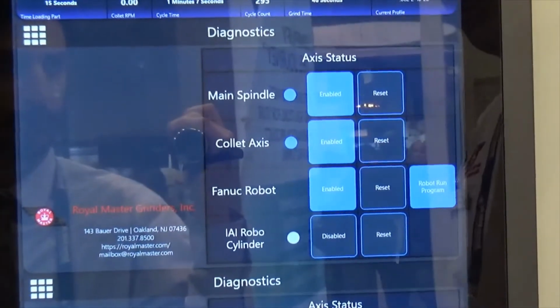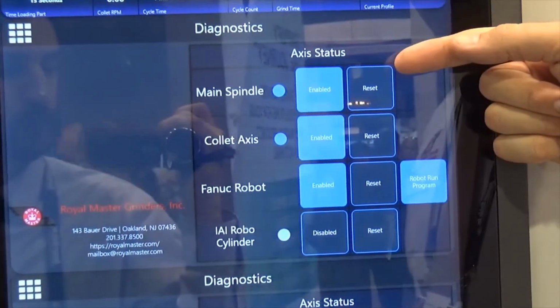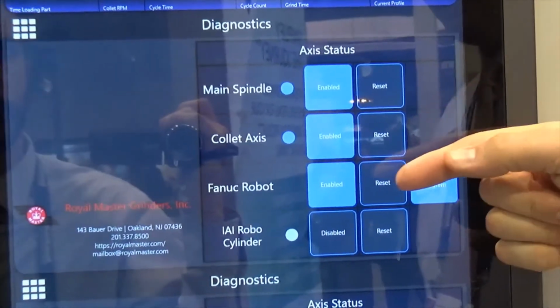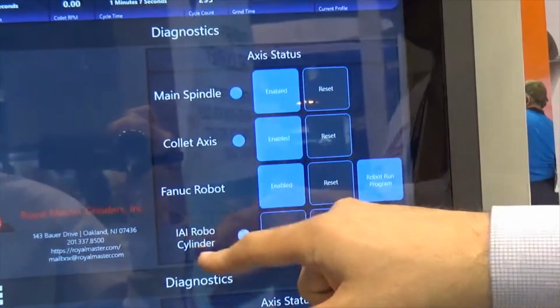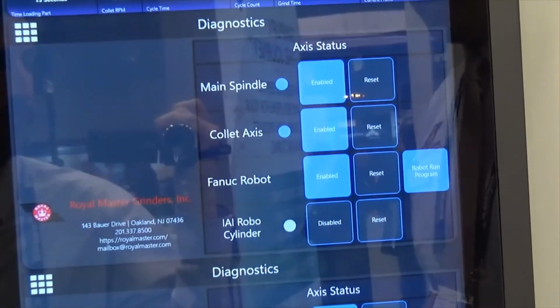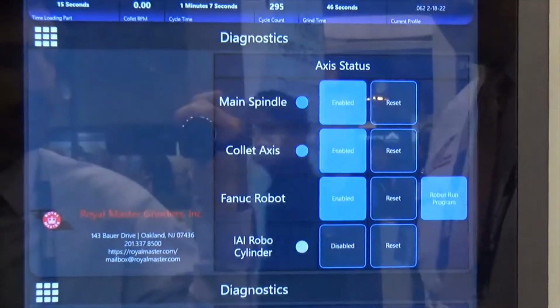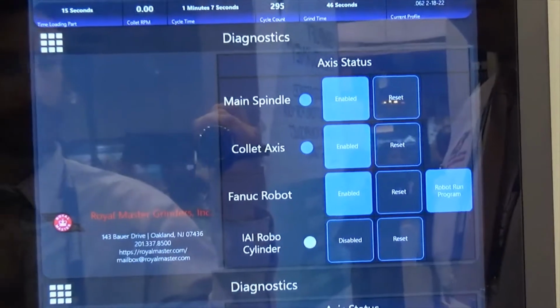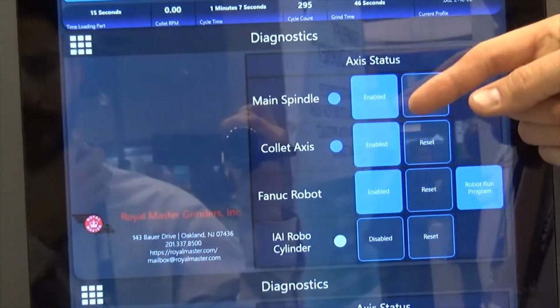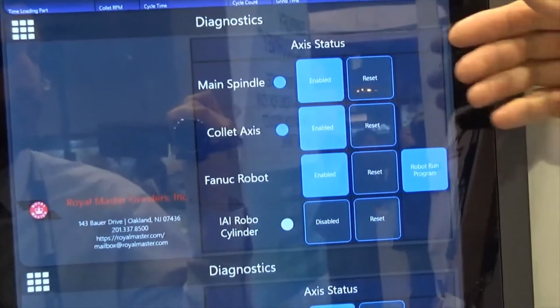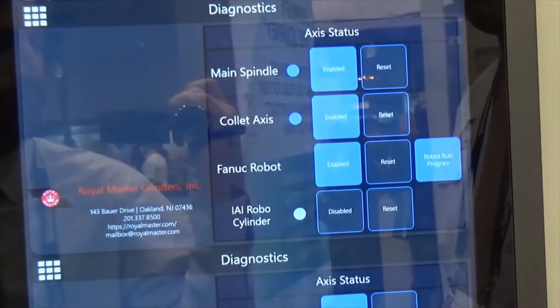On the diagnostics page, we have the main spindle, collet axis, robot, and for machines that have the loaders and unloaders, the IAI robot cylinder. We can enable, disable, and reset all of the drives and motors from this screen.